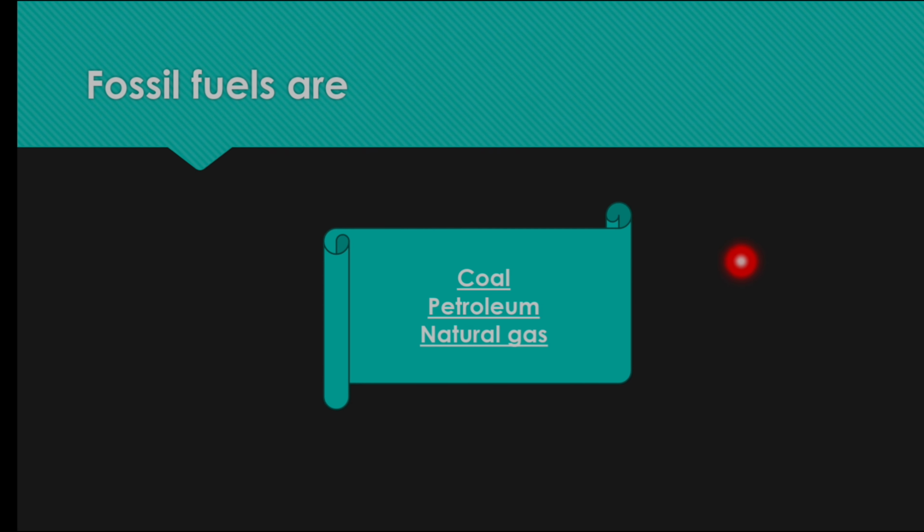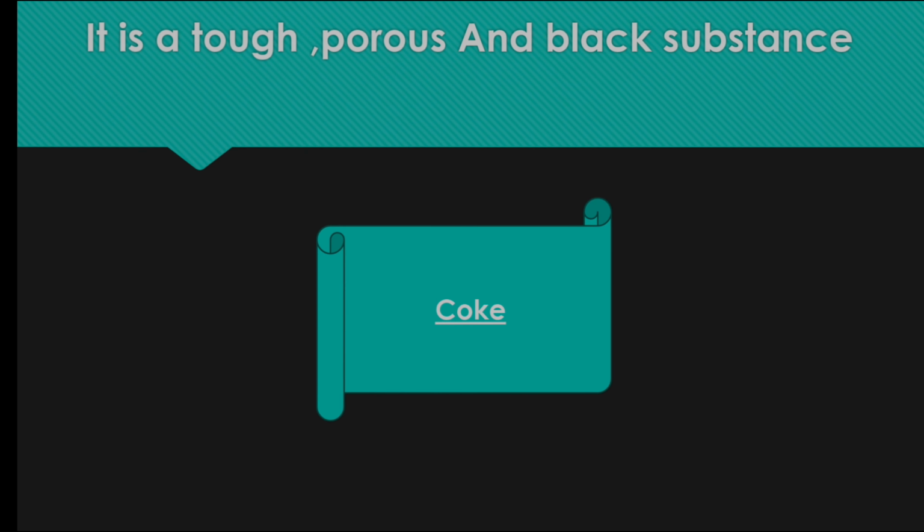Fossil fuels are coal, petroleum and natural gas. It is a tough, porous and black substance known as coke. Coke only, it's hard as stone.